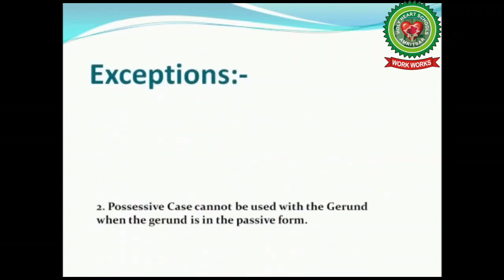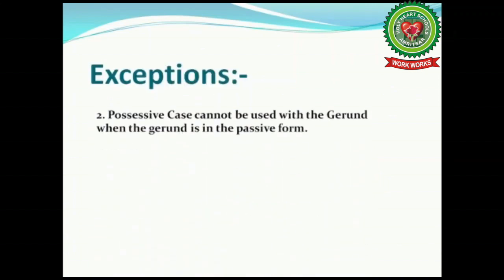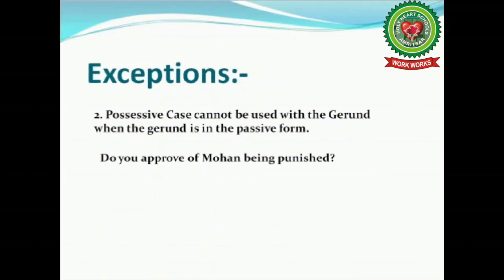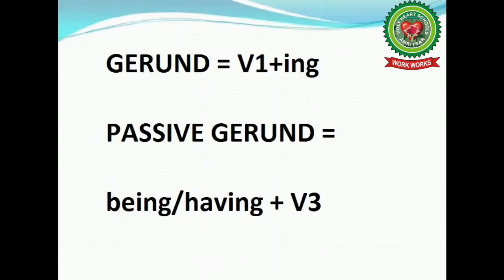Now come up to the second exception to the rule, that is, possessive case cannot be used with the gerund when the gerund is in the passive form. For example, do you approve of Mohan being punished? Now, first of all, identify the gerund in the sentence. Is it being? No, students. The gerund is being punished. This is the passive form of the gerund punishing.